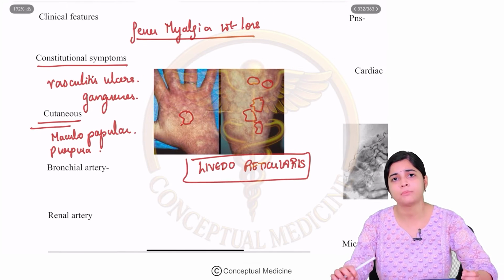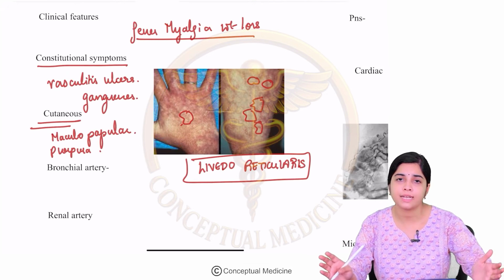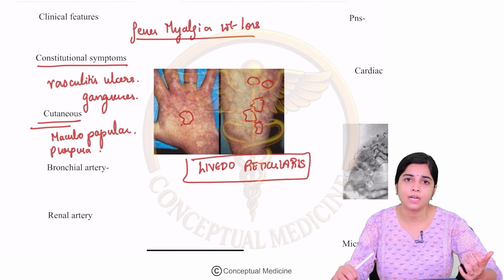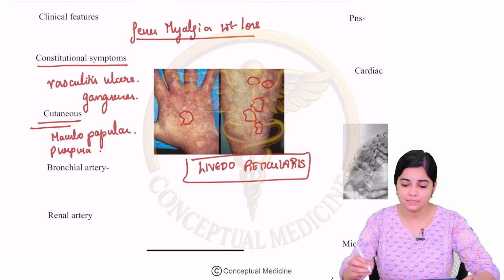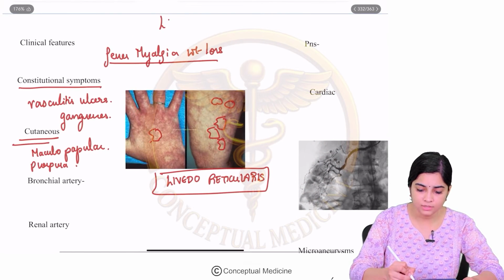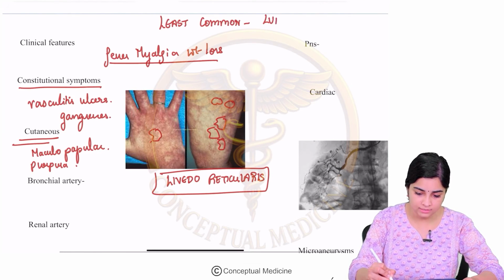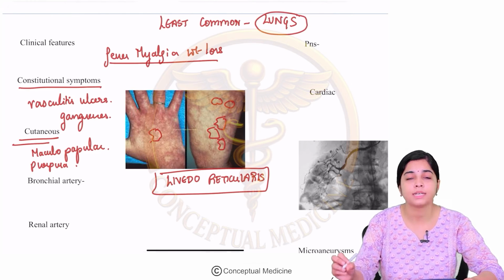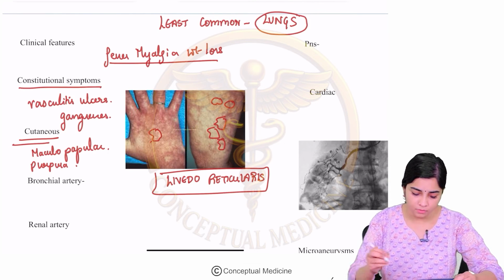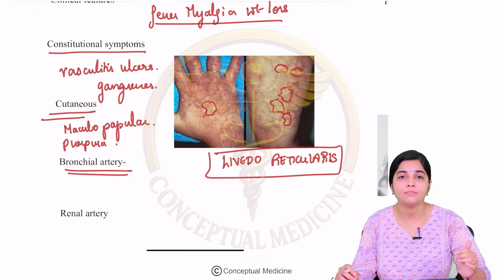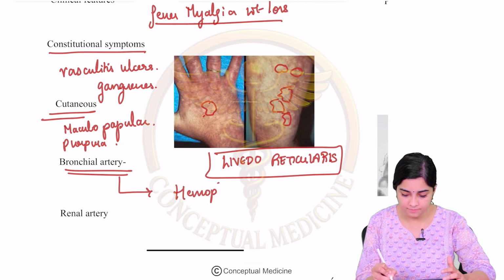Whenever we speak about polyarteritis nodosa, it can involve literally any system, right? Especially the classical PAN, it can involve the CNS, the heart, the GI, the renals, but the least commonly involved organ is the lungs. Okay, so always remember that PAN can involve any organ, and the least commonly involved organ is the lungs. But if at all we have a bronchial artery involvement, it can present with hemoptysis.